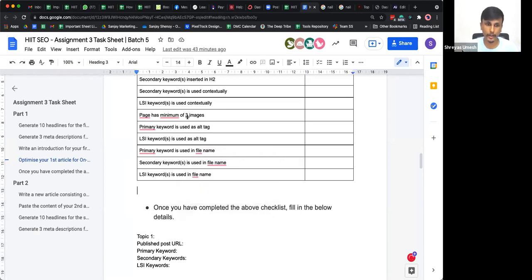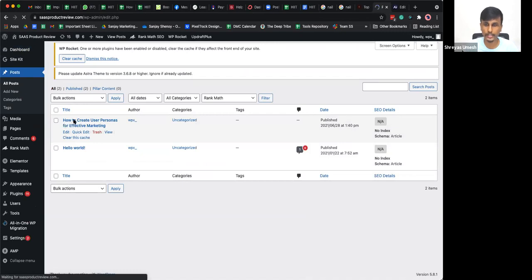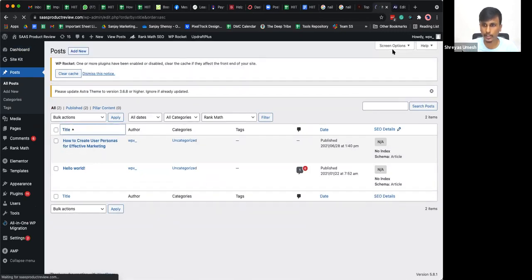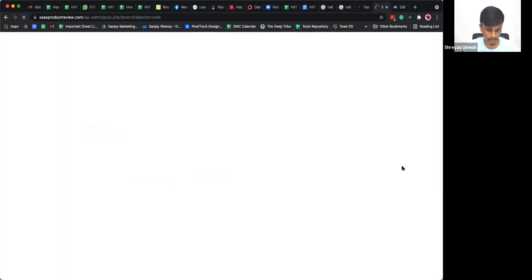And primary keyword is used as alt tags that you'll find inside your WordPress editor. So if I go into all posts and upload any particular image, you click on that image block, and you will see a gear icon on the top. Once you click on that gear icon, you will see an option on the right hand tools bar, which allows you to drop in the alt text for that particular image. So it's also a good opportunity for you to drop in your primary keyword, secondary keyword, and LSI keywords.